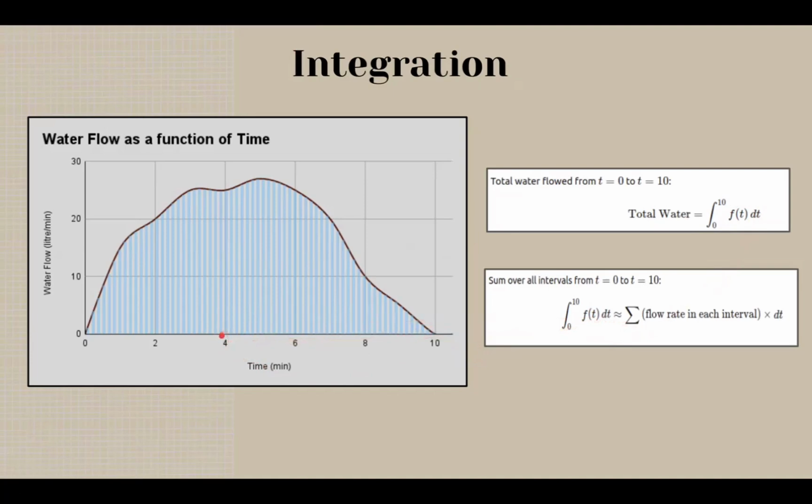So the water in the interval dt around 4 minutes was given by 25 dt, and similarly, for all these different dt values, we will have some water value. So to find the total water volume over the entire 10 minutes, we sum up all the water amounts over all these tiny dt intervals. And this summation is nothing but the integral.